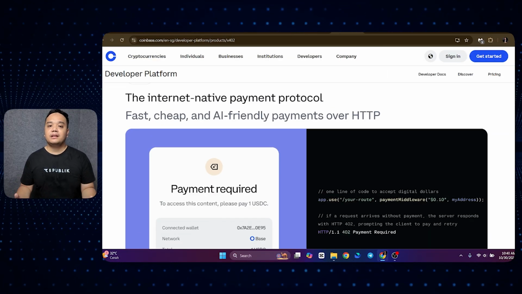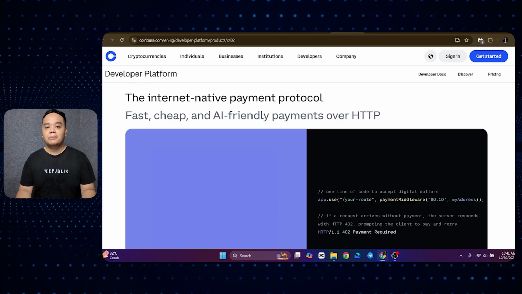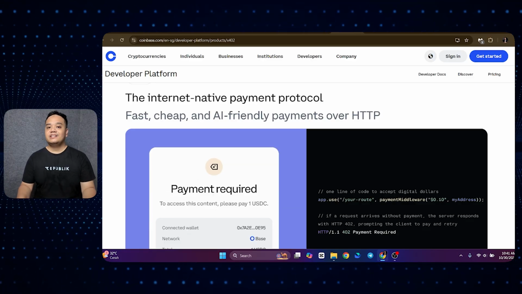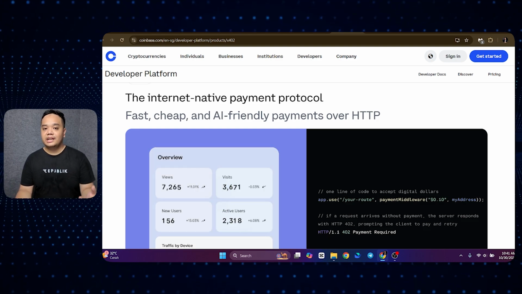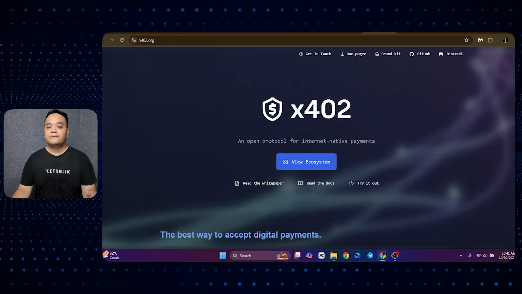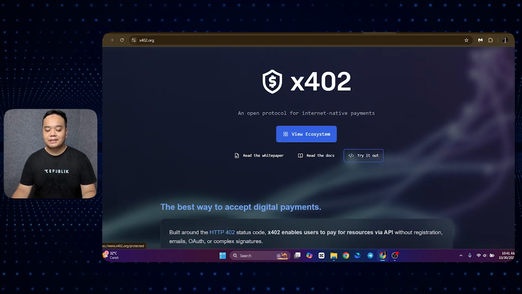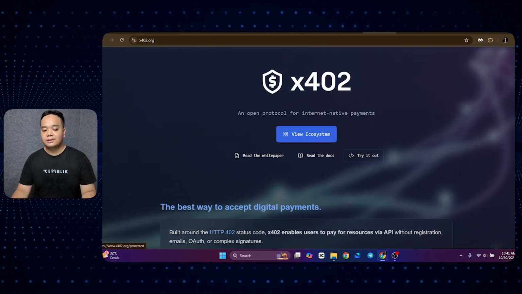Currently, one of the examples that is trending is Coinbase, as Coinbase was one of the first to implement the x402 mechanism. So essentially, you can connect your AI agent to Coinbase, letting the AI agent trade your Coinbase account. So, if you want to try it out, the first step is you need to click this button here, which is in the x402 website, and then you need to click try it out.